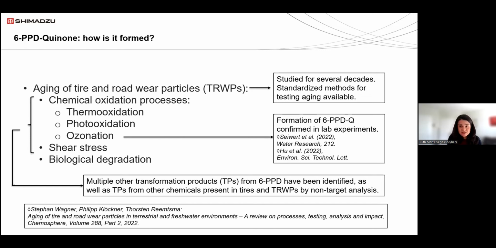There are other compounds that have been identified that are leaching from the tire and road wear particles, and Greg, who will be presenting later, has a very nice publication in which he identified other types of transformation products coming from these particles. And this work has been done mostly by non-target analysis using high-resolution mass spectrometry instruments. With these instruments, you basically don't know what you are going to have in the sample, so you look for any and every peak feature, any compound that you can find.